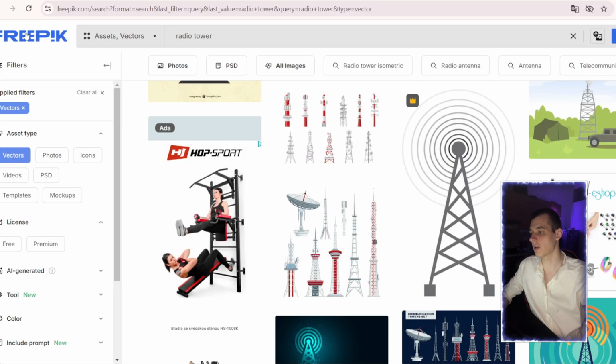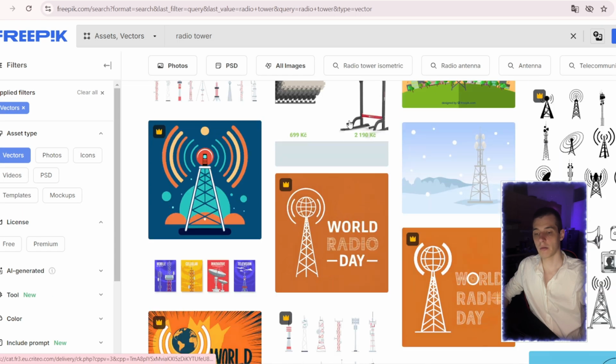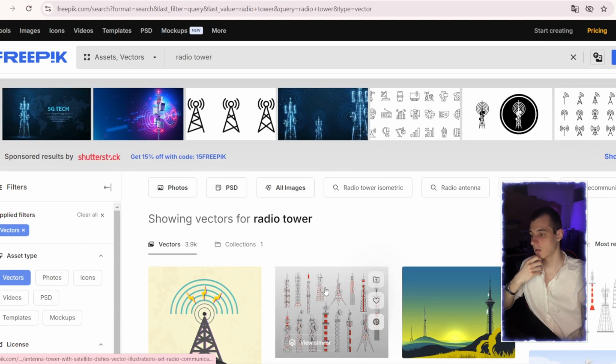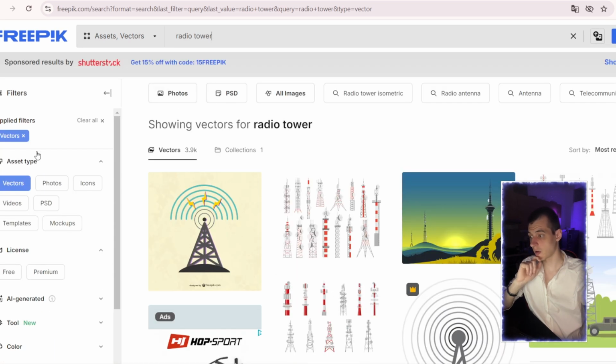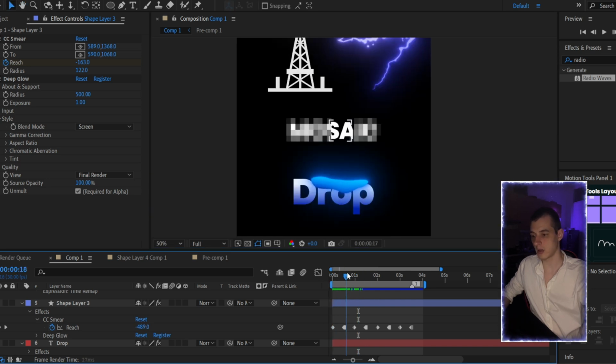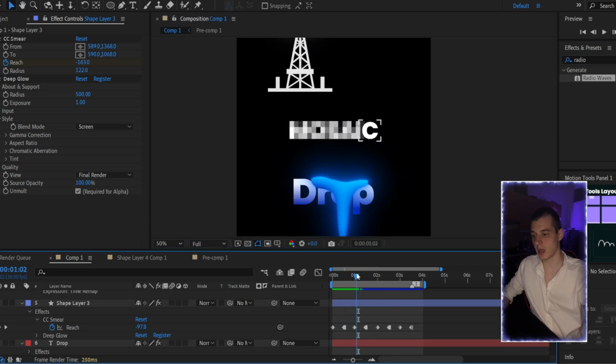Basically guys, I use Freepik, so you can find there a lot of different pictures that you need. Just find anything you need, and here you just need to find the vectors. And guys, the last one, this text with blurred or mosaic effect. Yeah, so let's recreate it.